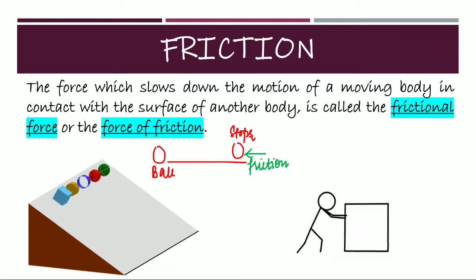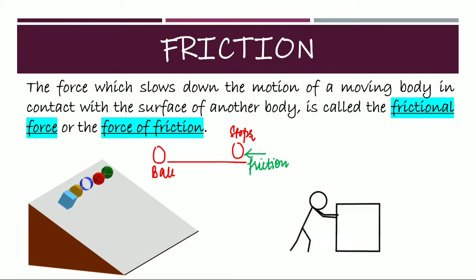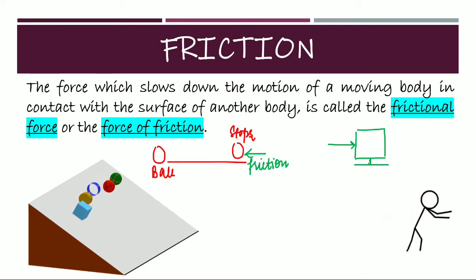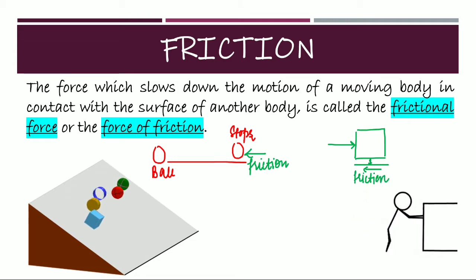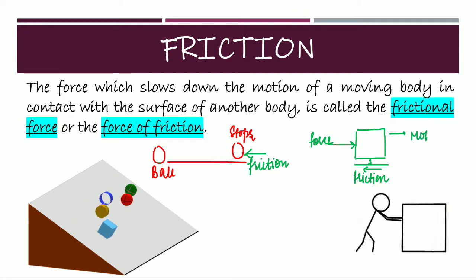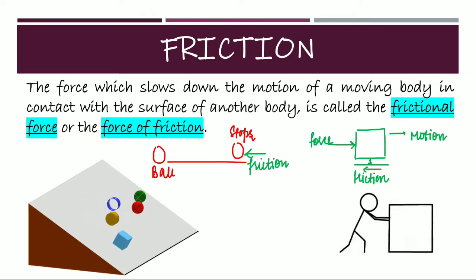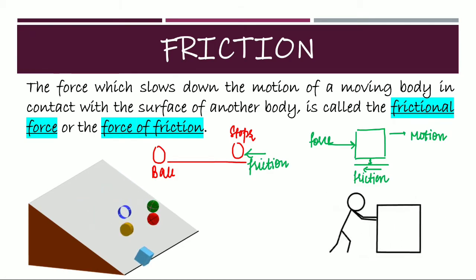This force is the frictional force. The force which slows down the motion of a moving body in contact with the surface of another body is called frictional force. Whenever you try to push a heavy box, friction acts between the box and the ground in the direction opposite to the direction of force and opposes the motion of the box on the ground, due to which it gets difficult for us to push it. Therefore, force of friction is a contact force which opposes the motion between two surfaces in contact with each other.